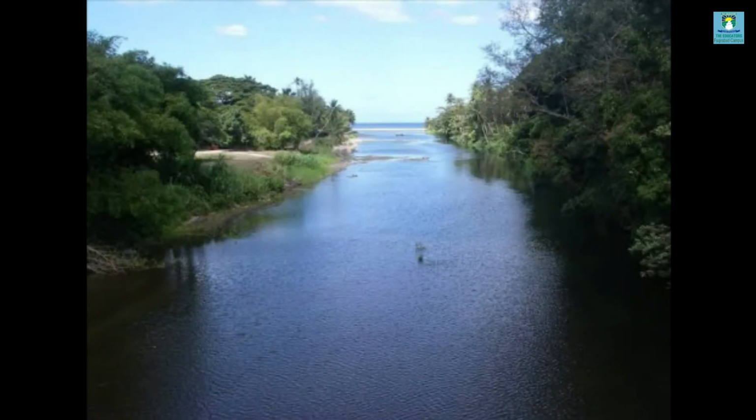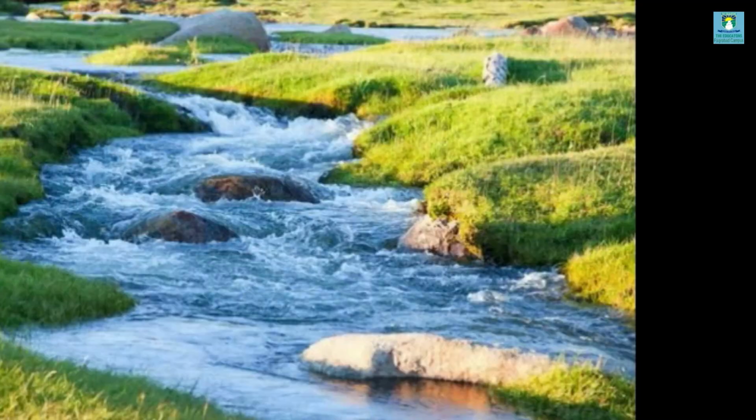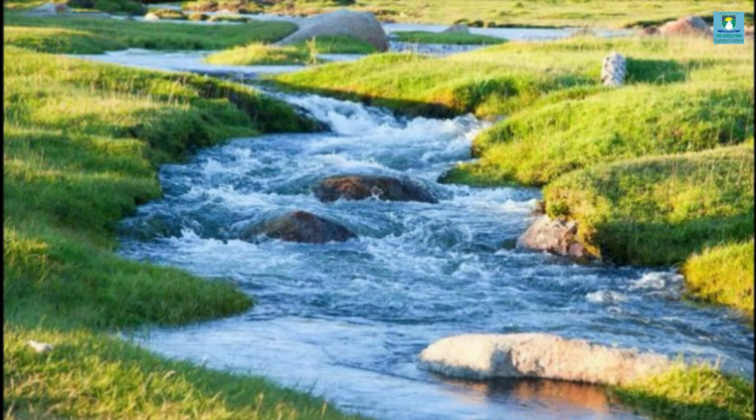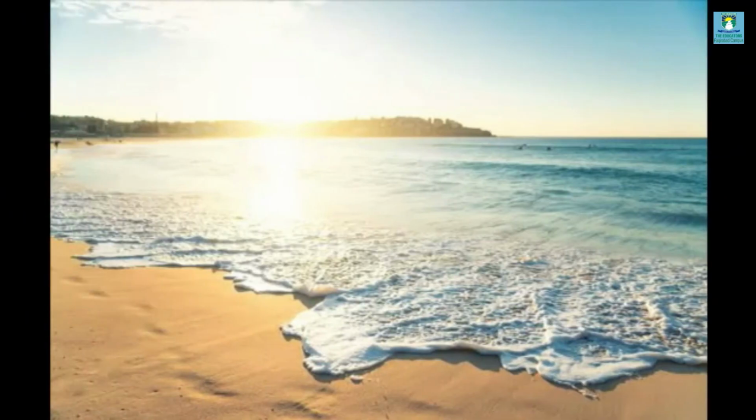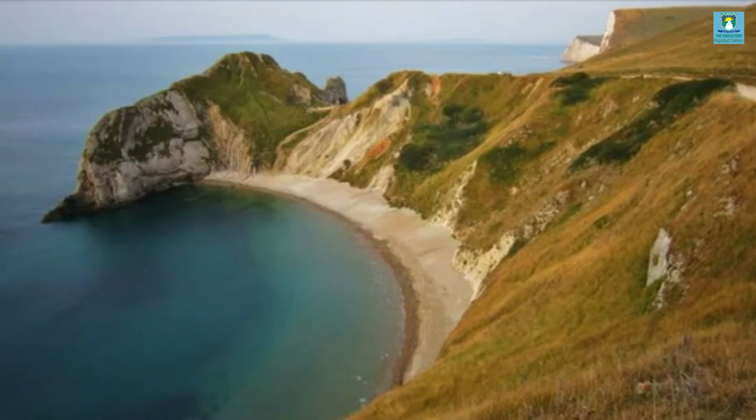Okay, this is called a river. It is a large water body. This is a stream. It is also a water body, but it is smaller than a river. Next, this is a beach. As I told you, the edges of the sea which are sandy, and these are present in the south of Pakistan. This is called a coastline. As I told you, an area where land meets the sea. As you can see, this land is going to meet the sea, so this is called a coastline.